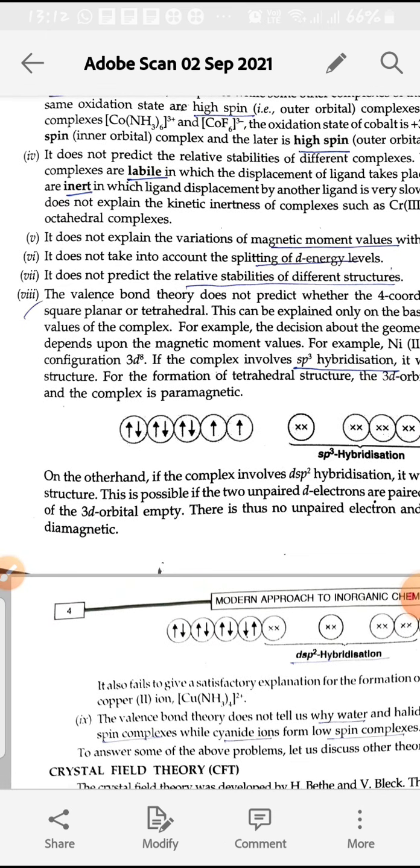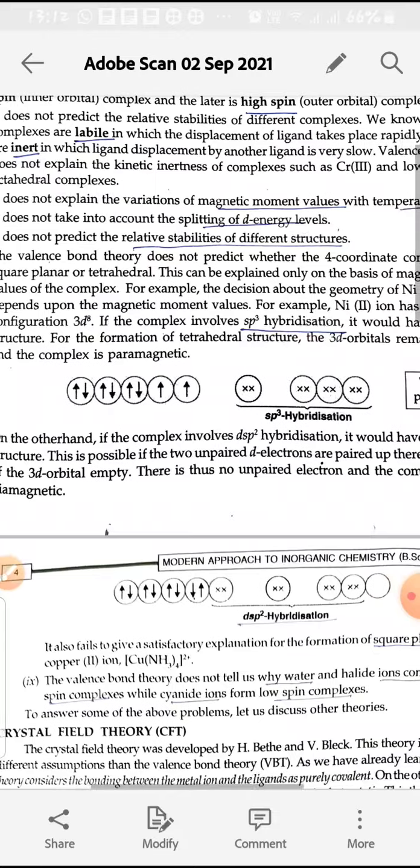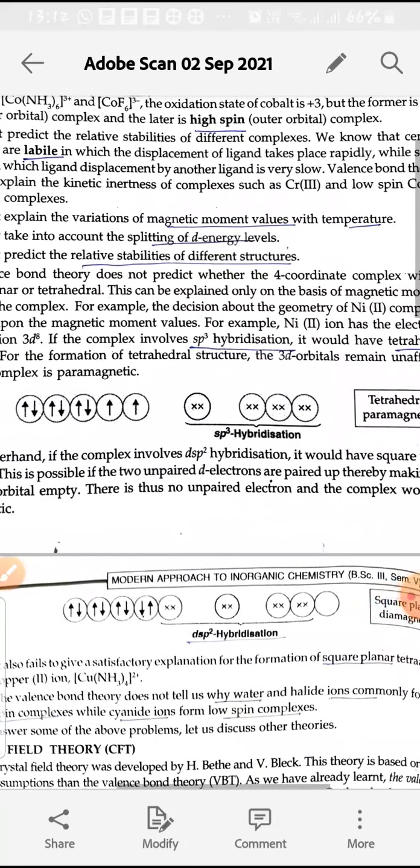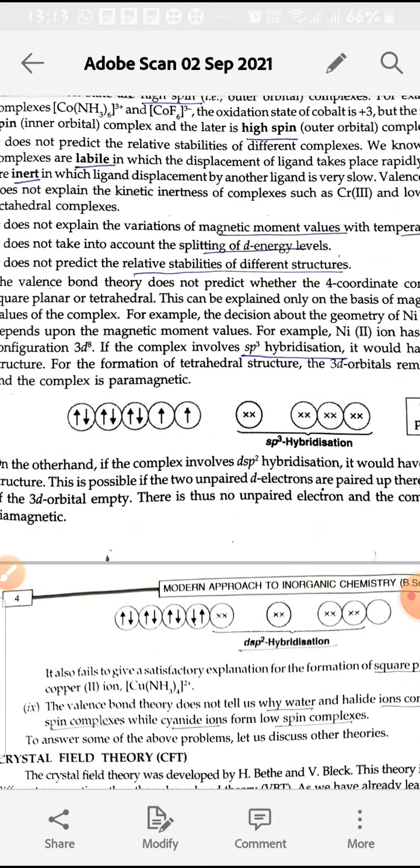The fifth point is it does not explain the variation of magnetic moment values with temperature. As in second year class, valence bond theory explains the magnetic moment values, which is equal to the square root of n(n+2), that is the magnetic moment calculation.